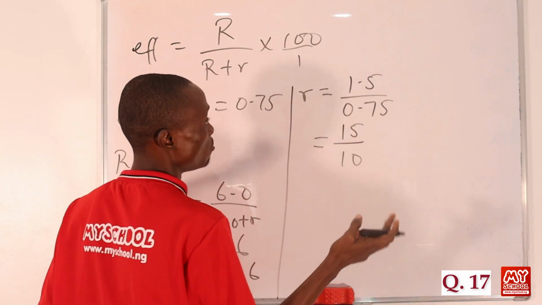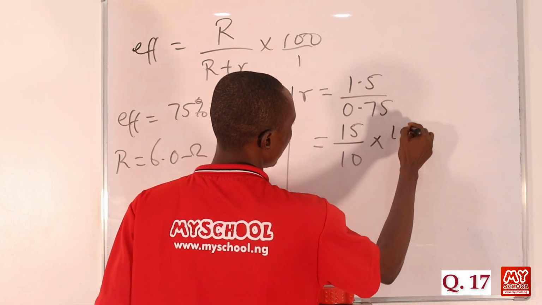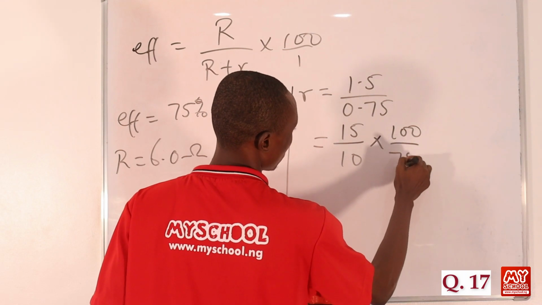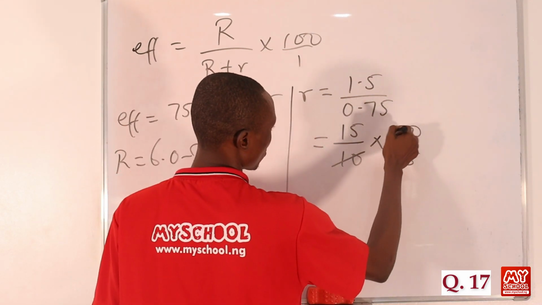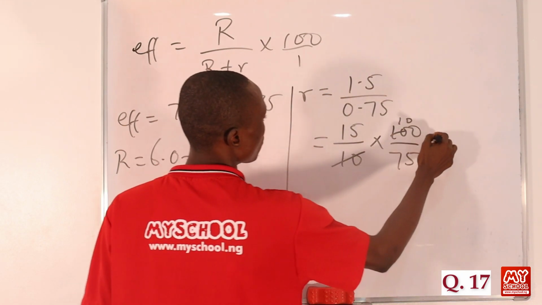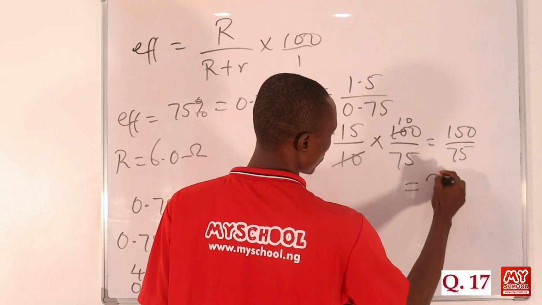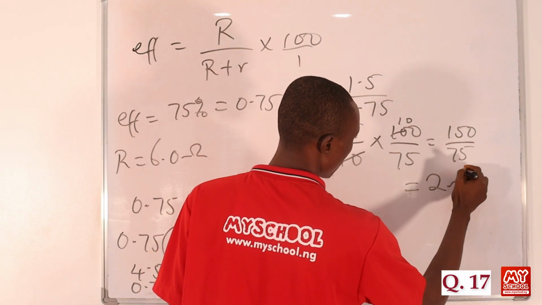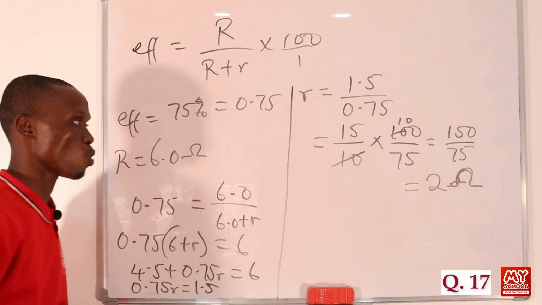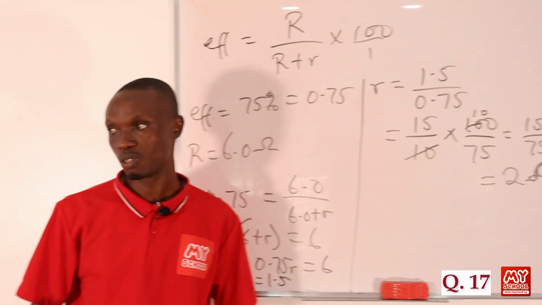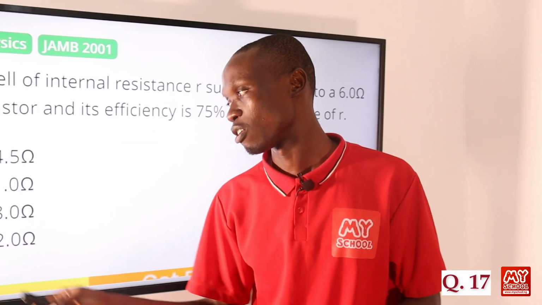So we just invert. If we invert, we'll be having 100 here, while here we'll be having 75. So here we still have 10, so here we'll be having 150 divided by 75, and that will be equals to 2 ohms. Okay, so the value of the internal resistance is equals to 2 ohms. So let's return back to the screen to pick the correct answer to this question, and that is option D, 2.0 ohms.